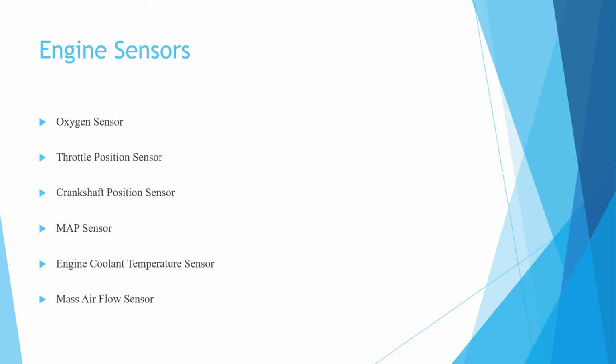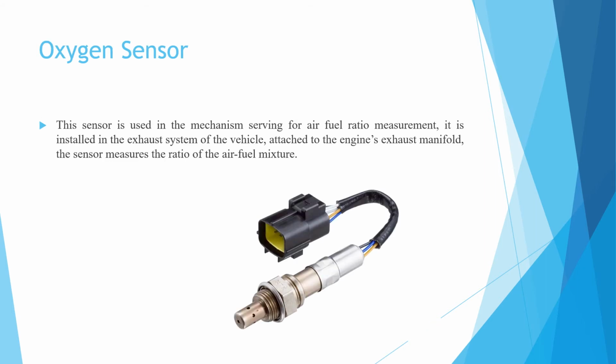So students, here we start with the oxygen sensor. This sensor is used in the mechanism service for air fuel ratio measurement.